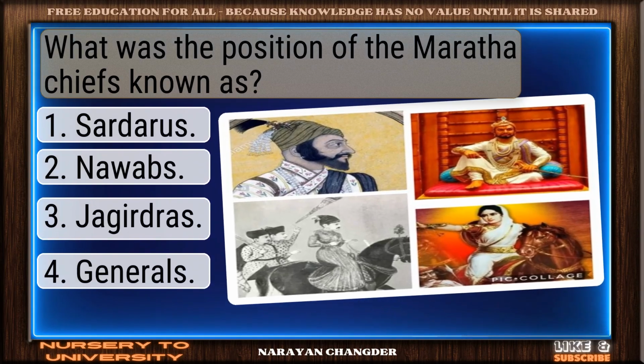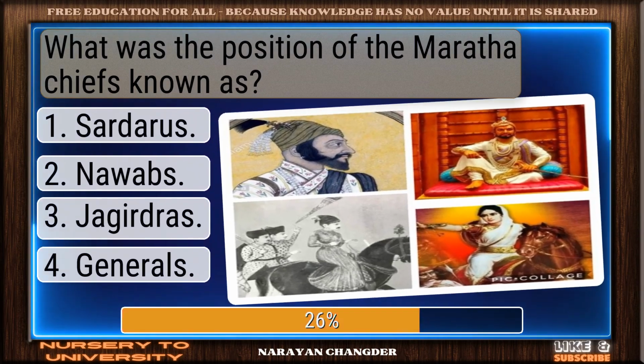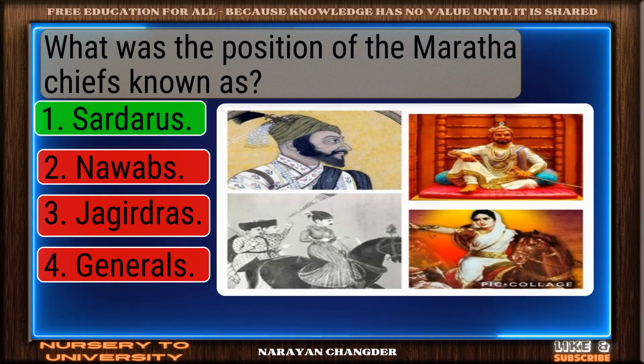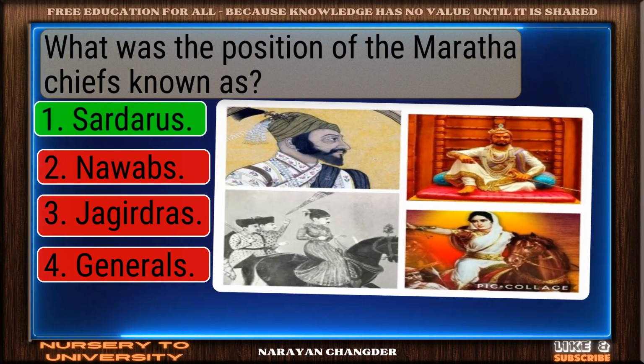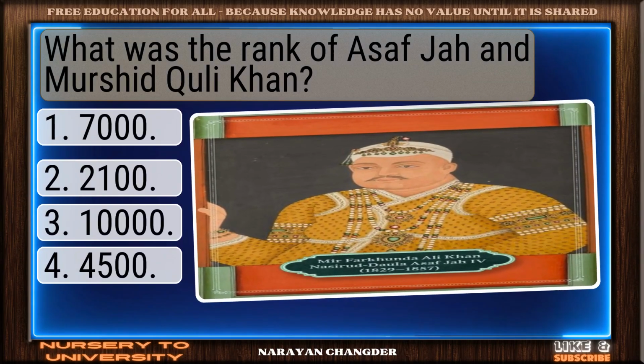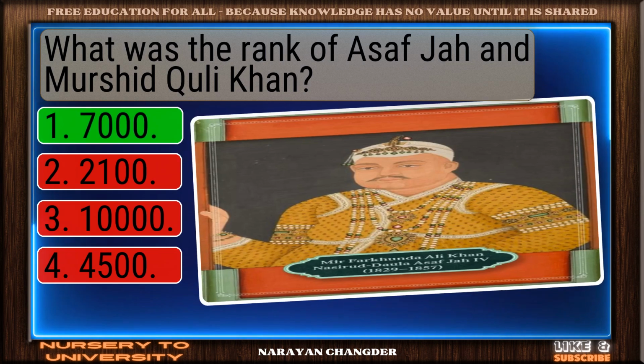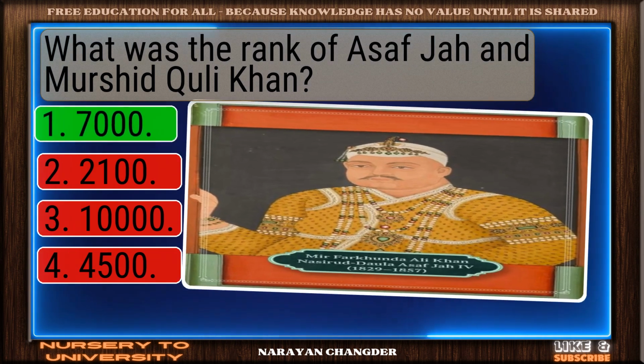What was the position of the Maratha chiefs known as? You got it. Your choice, Sardars, is right. What was the rank of Asaf Jah and Murshid Quli Khan? Great thinking. 7,000 is the right choice.